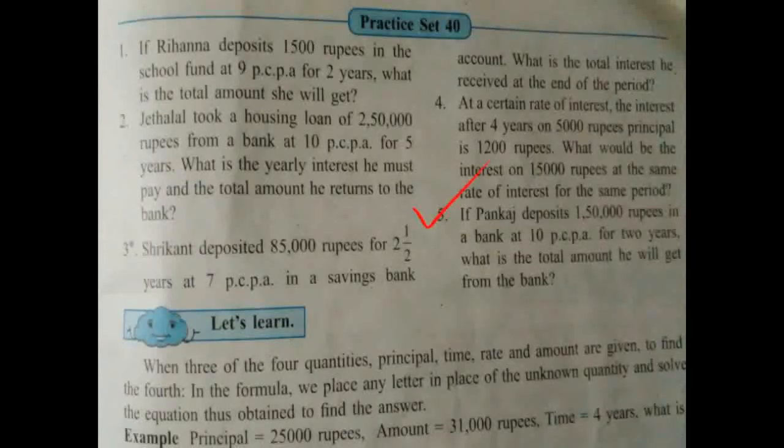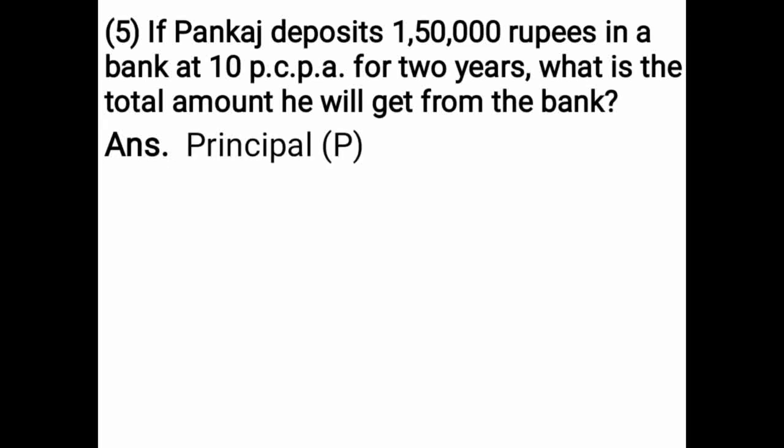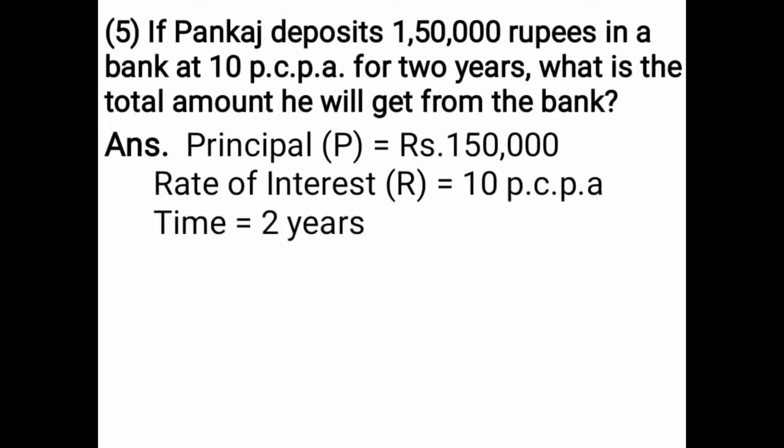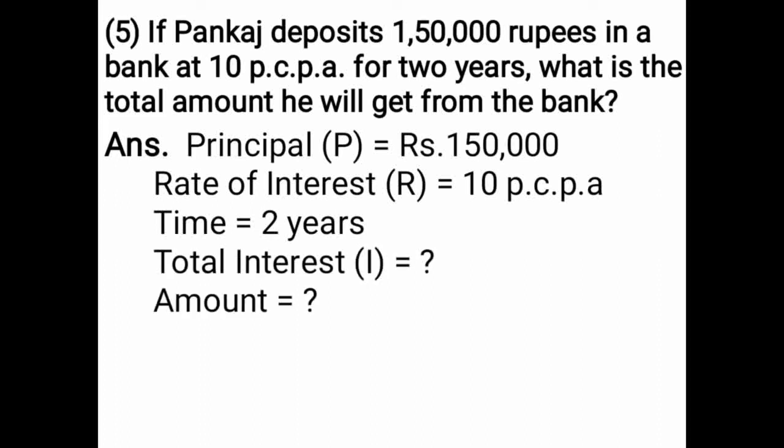Next, if Pankaj deposits 1,50,000 rupees in a bank at 10 PCPA for 2 years, what is the total amount he will get from the bank? Principal P is given, rupees 1,50,000. Rate of interest R is given, 10 PCPA. Time is given, 2 years. You have to find total interest and amount.